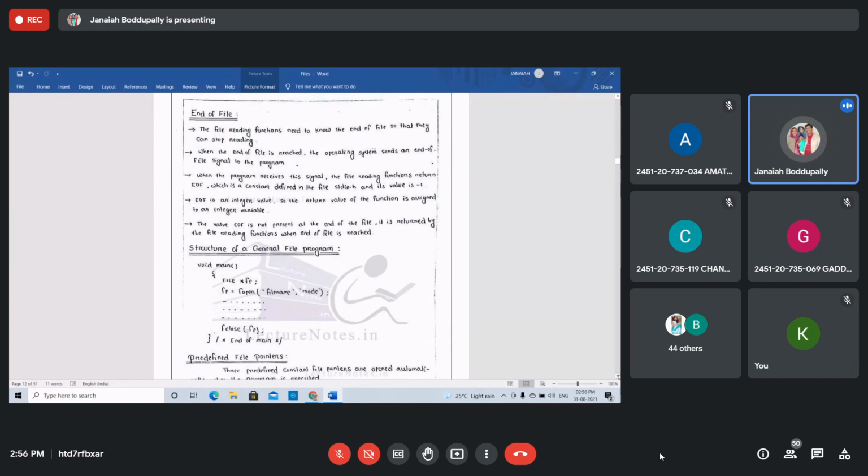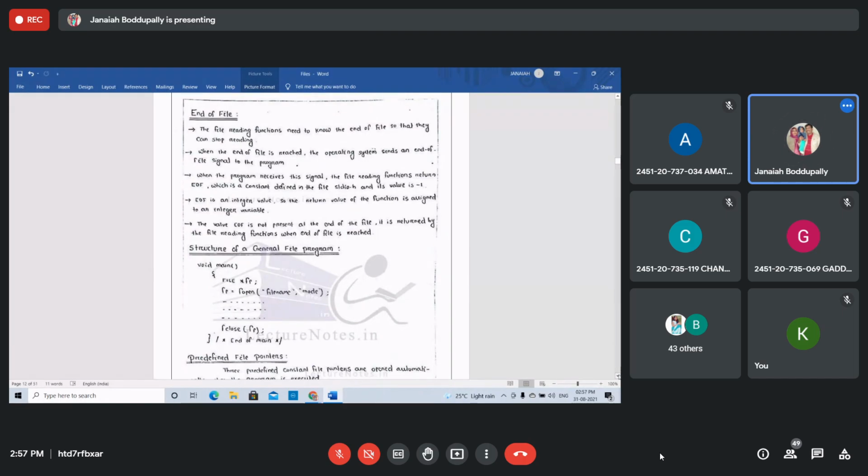End of file. The file reading functions need to know the end of the file so that they can stop reading. So then only can it stop reading. When the end of the file is reached, the operating system, you know what is operating system, students, sends an end of file signal to the program. Immediately the operating system signals that this is the end of the file, so you can close that file. No need to read the next continuation.